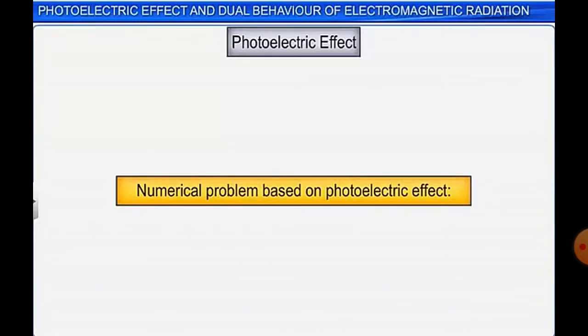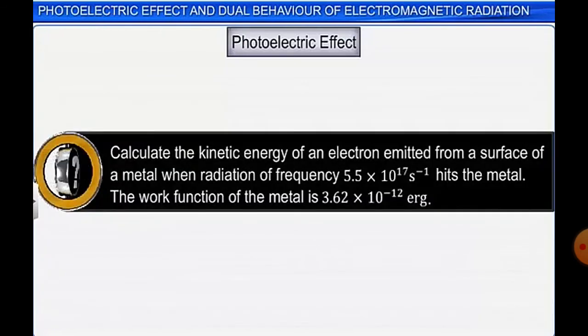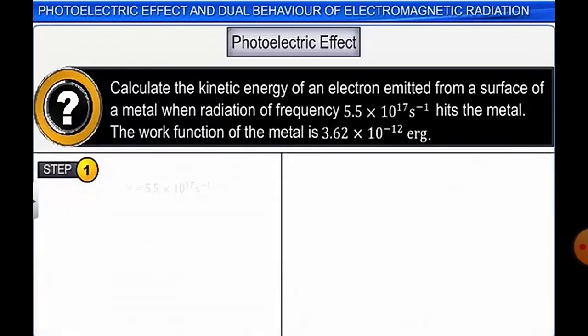So now let's do a numerical based on photoelectric effect. You need to calculate the kinetic energy of an electron emitted from the surface of a metal when radiation of frequency 5.5 10 to the power 17 second inverse hits the metal. Work function of the metal is 3.62 10 to the power minus 12 erg. So your work function W naught is h nu naught, which is in ergs. Erg has to be converted into joules, and you have to find the kinetic energy.